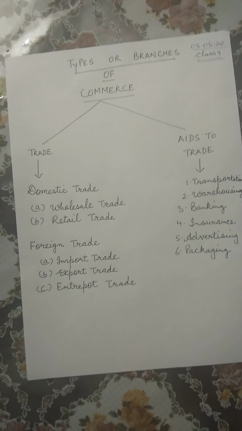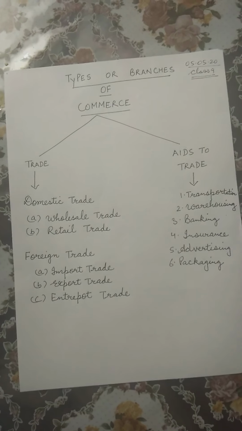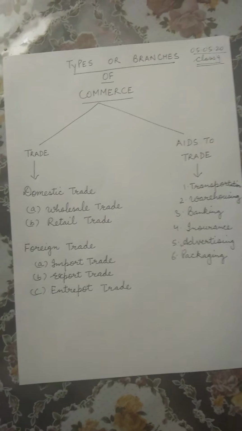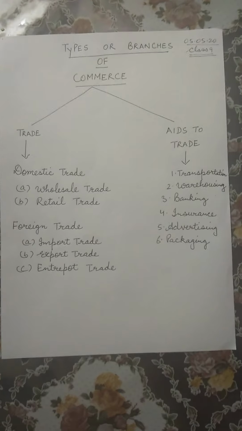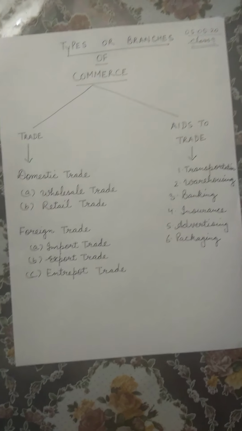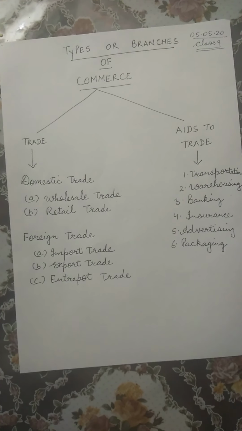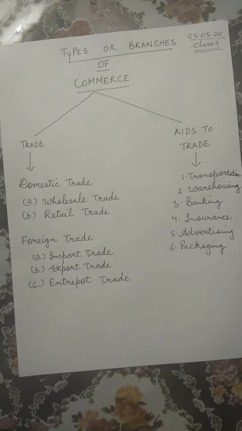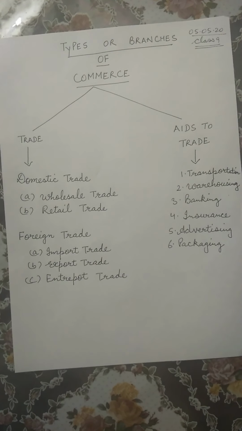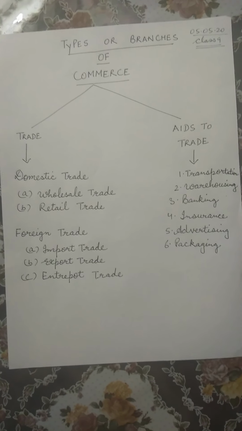Second point is that it helps in equalizing the prices, that is, it helps in making the prices of the goods equal in all parts of the country. Say the goods are produced in Gujarat and now they are being transferred to other parts of the country, but the price of the goods will remain the same.